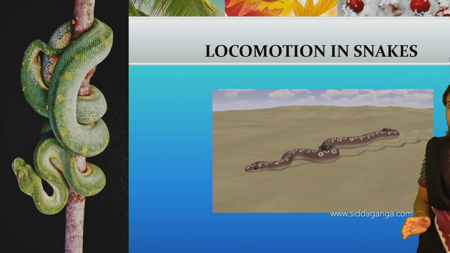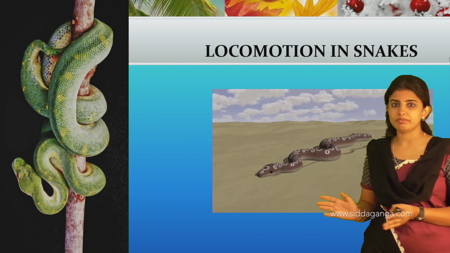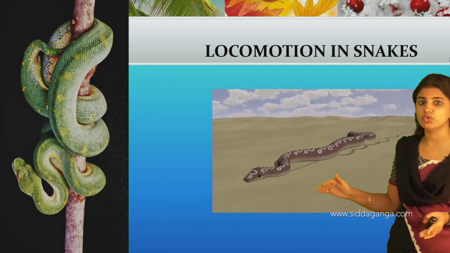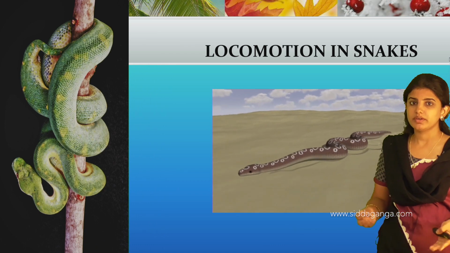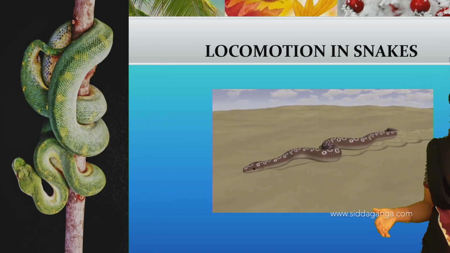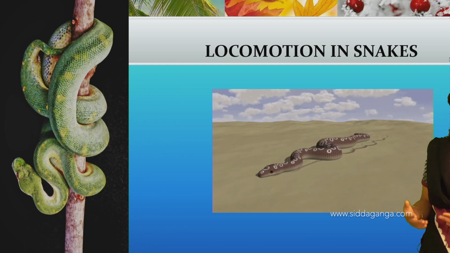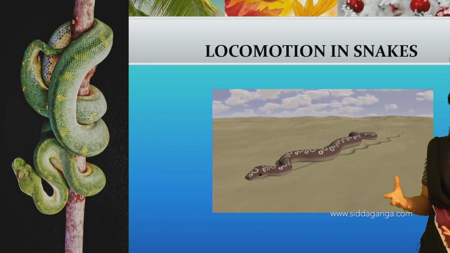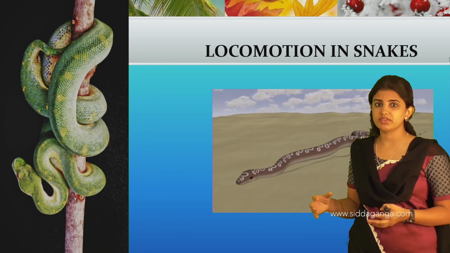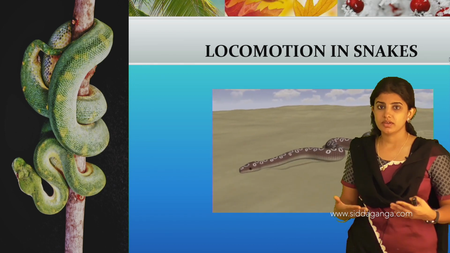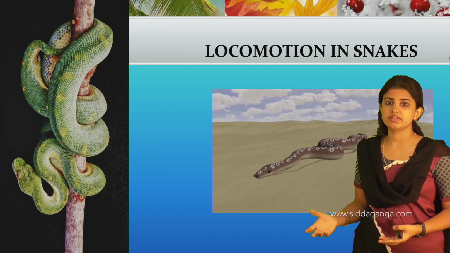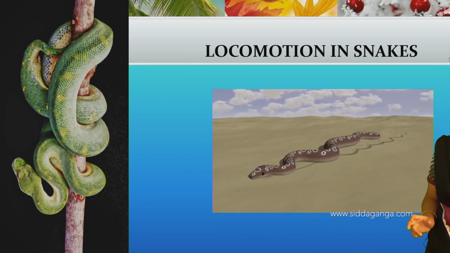See, in locomotion, snakes also move from one place to another by making loops. It creates loops so that it moves in the forward direction, which helps it move from one place to another. These loops push it forward and it slides on the ground. And this is all about the locomotion in snakes.